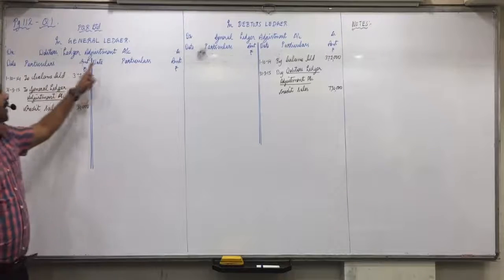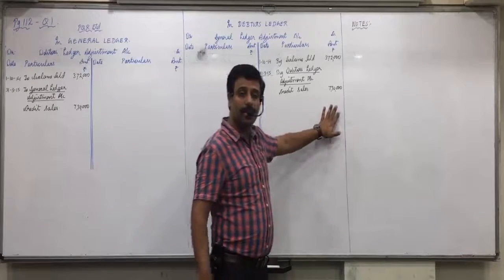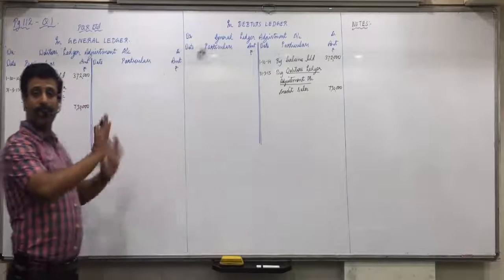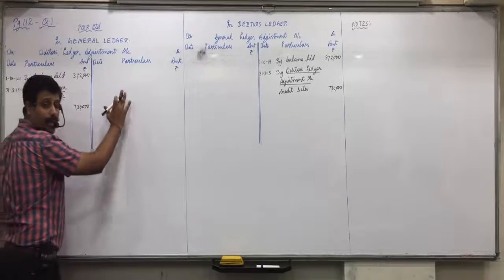Debtors debit means in debtors account on debit side, and to sales means in general ledger adjustment account on credit side. Both are opposite accounts. Did everyone understand this? Next. Return from customers. Sales return account debit to debtors. To debtors means in debtors account on credit side.